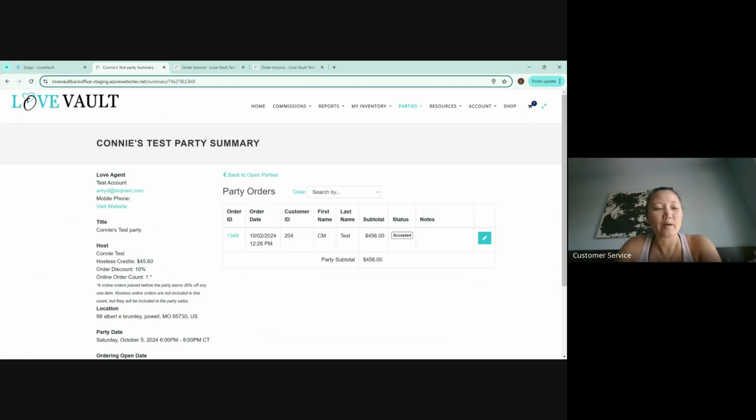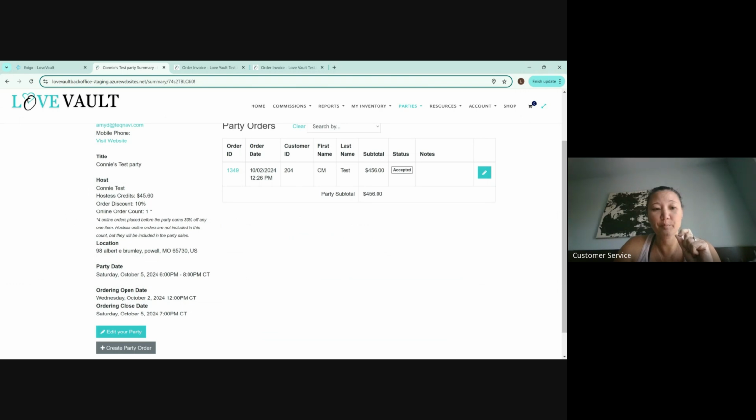So the hostess gets an extra incentive. The host gets an extra incentive if she gets 4 online orders before her party starts. That's why it's important for you to put when the party starts, because if she gets 4 online orders before the date of her party, before 6 p.m., she's going to get any item at 30% off. Okay. But the hostess's own order does not count as an online order.